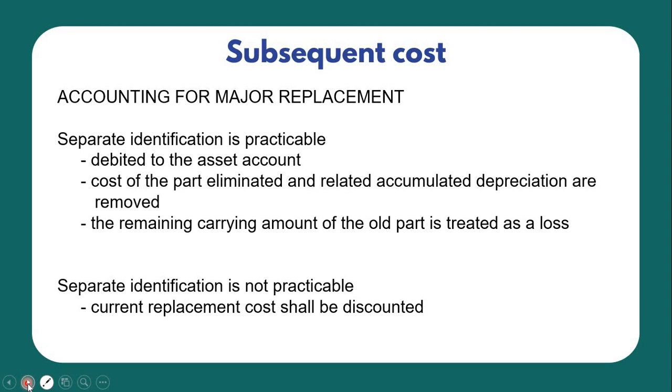If that is the case, we debit it to the asset account, and the cost of the part eliminated and related accumulated depreciation are removed. So the cost and its related accumulated depreciation are removed, and the remaining carrying amount of the old part is treated as a loss. But if separate identification is not practicable, then current replacement cost shall be discounted.